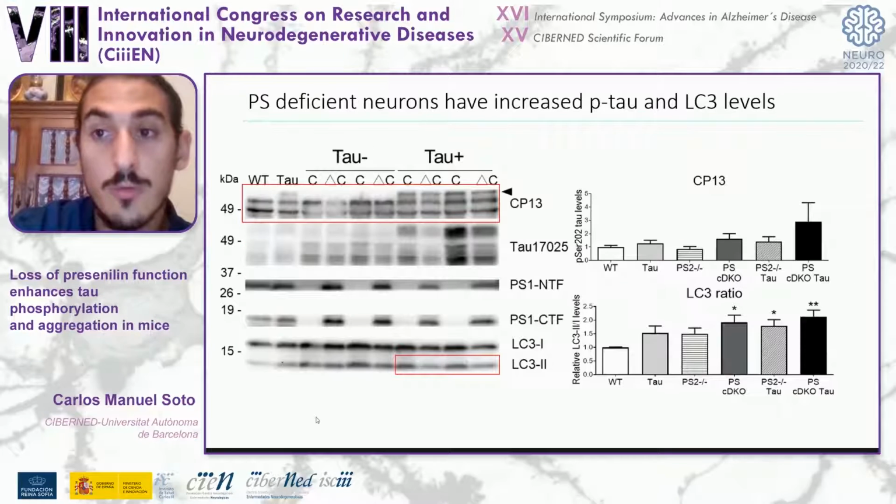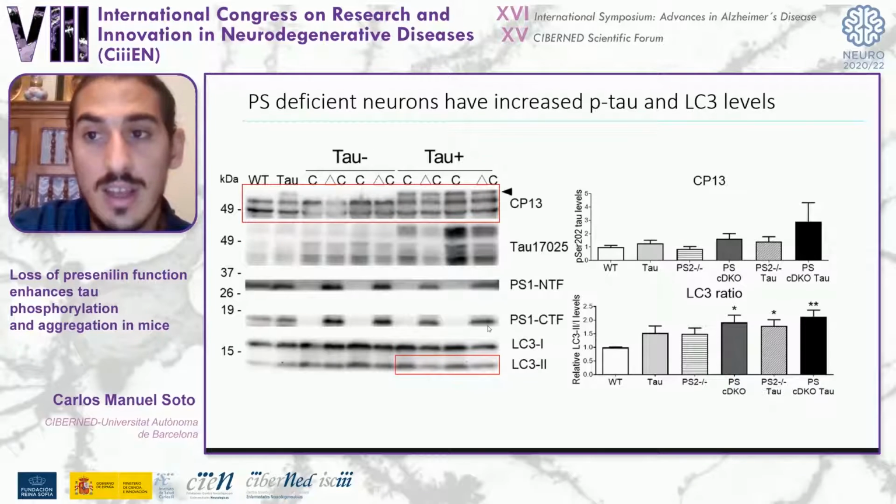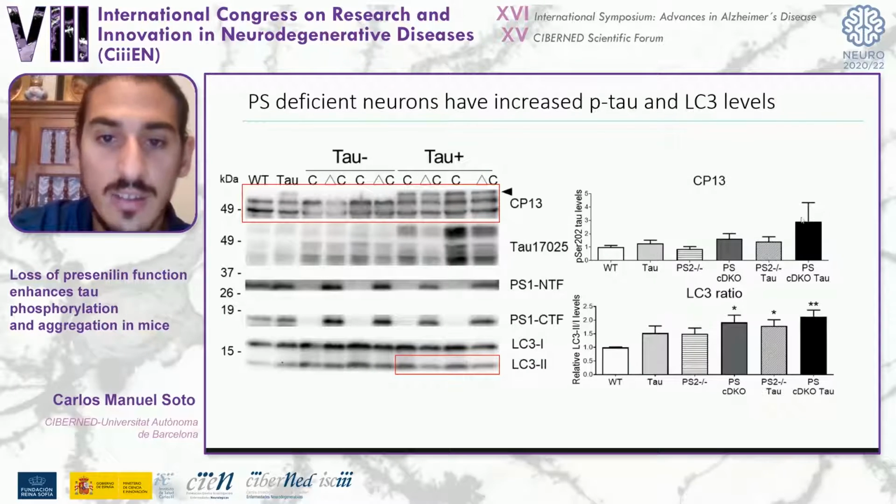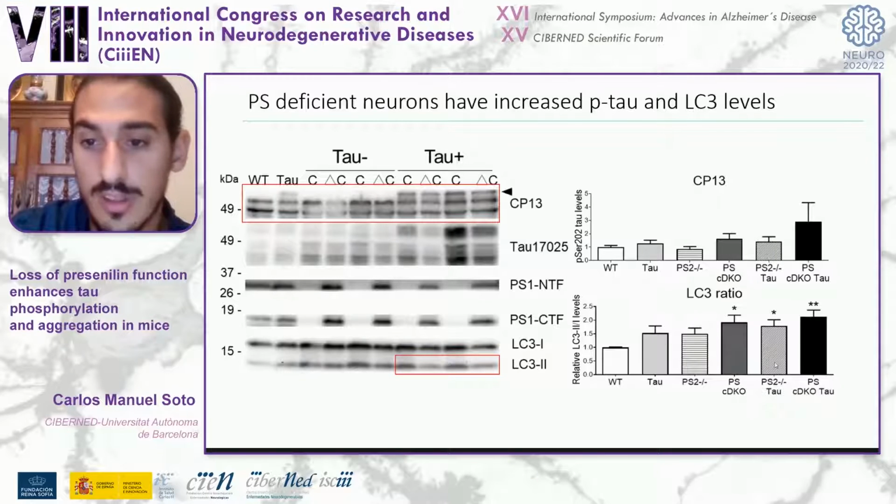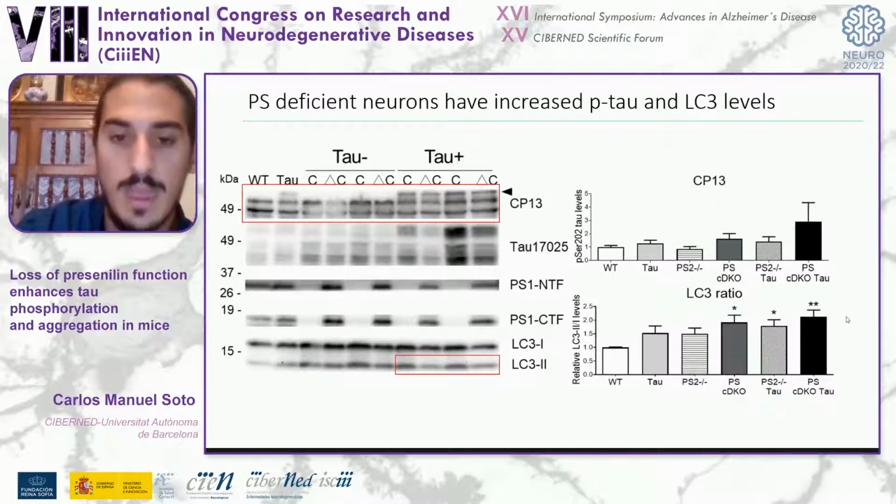Then we wanted to know if we could replicate these results in vitro, and using primary neuronal cultures, we found that presenilin deficient neurons also have an increase in phosphorylated tau levels and also in the LC3 ratio levels.